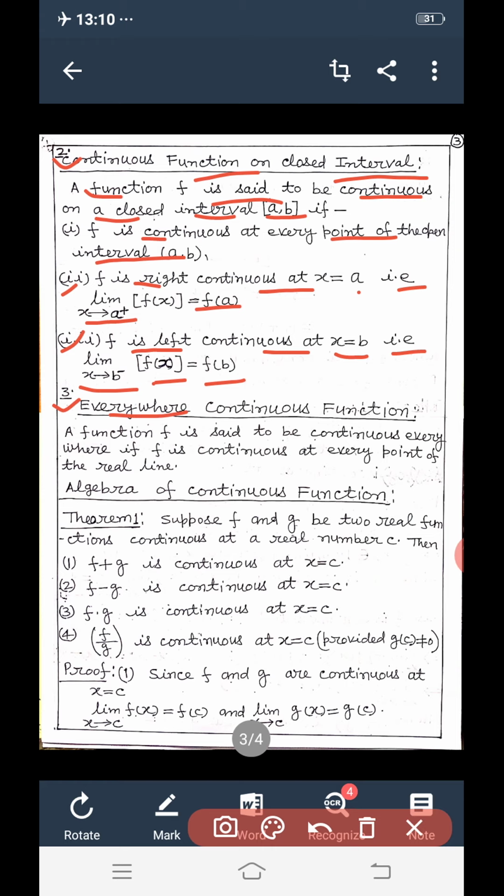3. Everywhere continuous function. A function f is said to be continuous everywhere if f is continuous at every point of the real line.